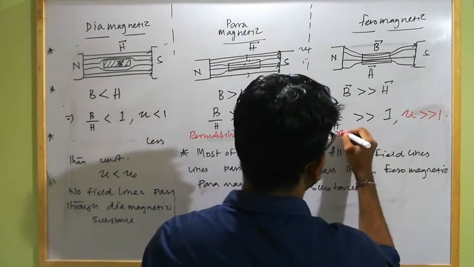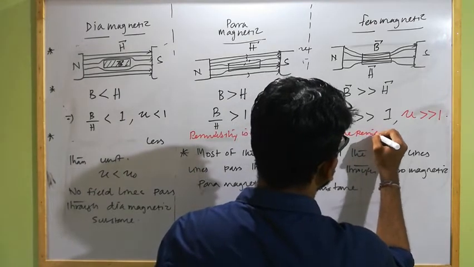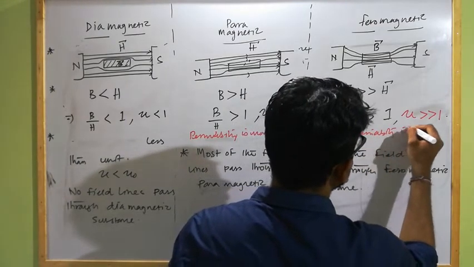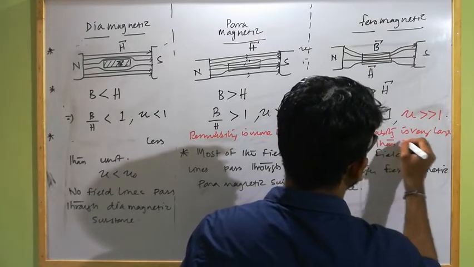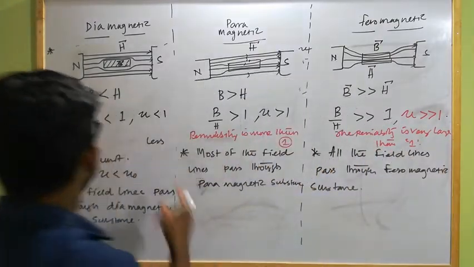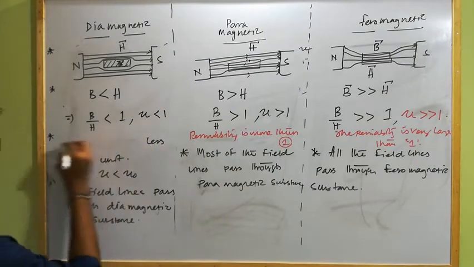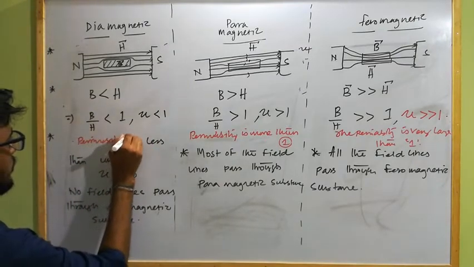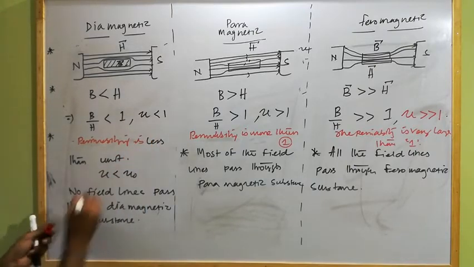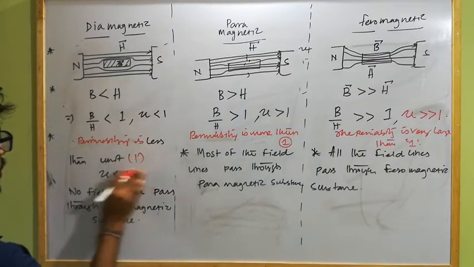Here for ferromagnetic, mu is very very larger than 1. And here the permeability is less than unity or 1.